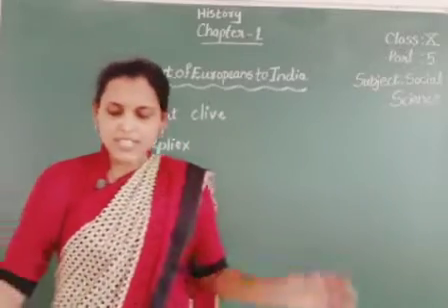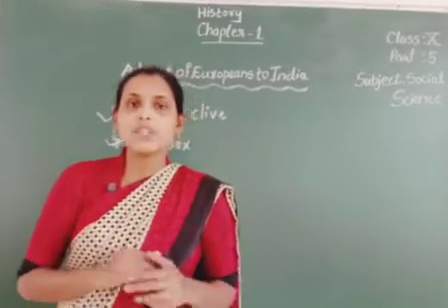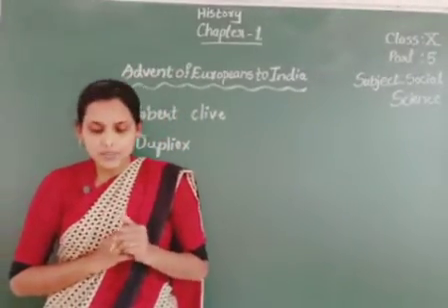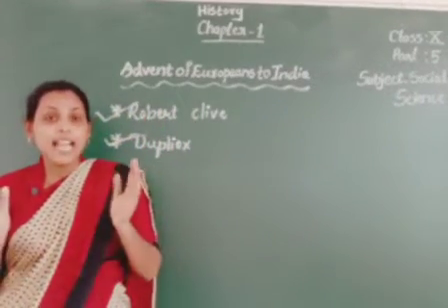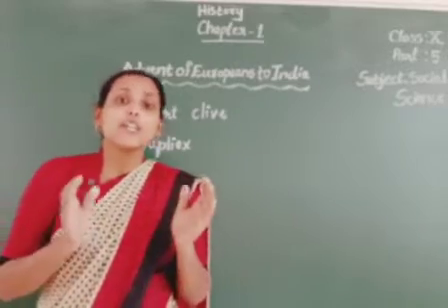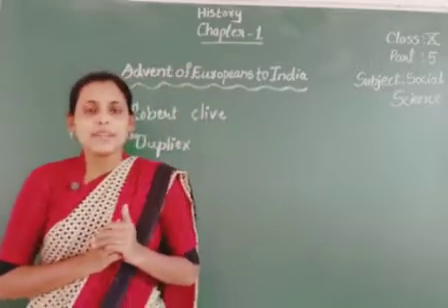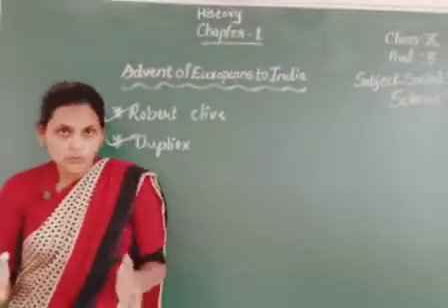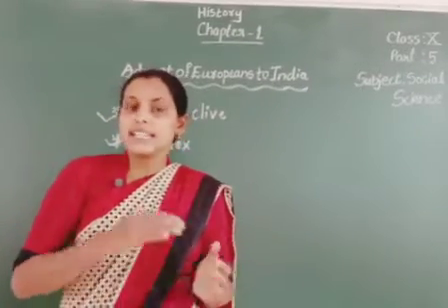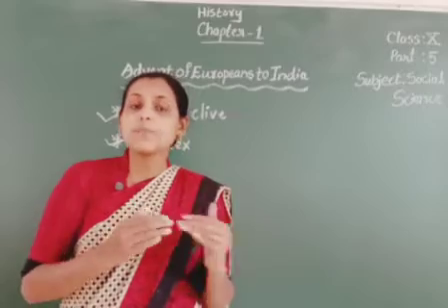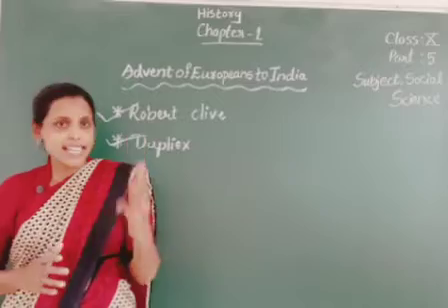So Dupleix, you know, children, was a French Governor General. He came to India in 1742, and he had a dream. He had a dream that he wanted to acquire the territories of India and establish French rule over India. Due to this reason, constant clashes took place between the British and the French in the 3 Carnatic Wars.